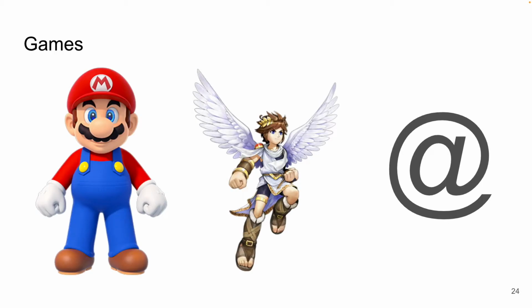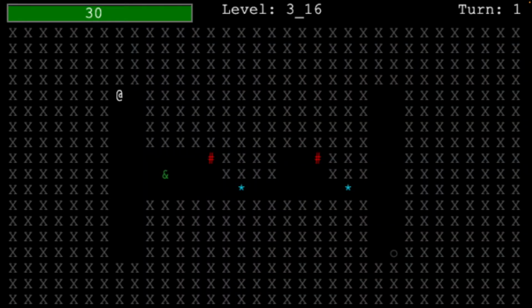Now we'll discuss our approach to making linkers. To test, we use 3 games: Mario, Kid Icarus, and Dungeon Grams. Dungeon Grams is a small custom roguelike we made for previous work. For more details on it, you can see our paper or go to my website where you can actually play a version of it.